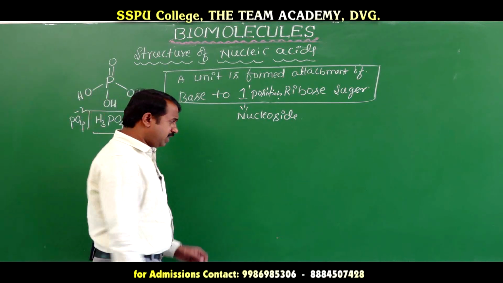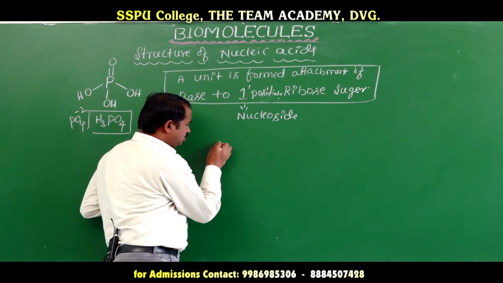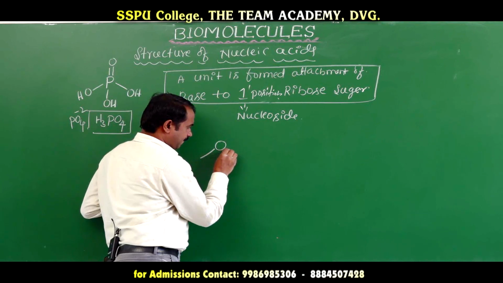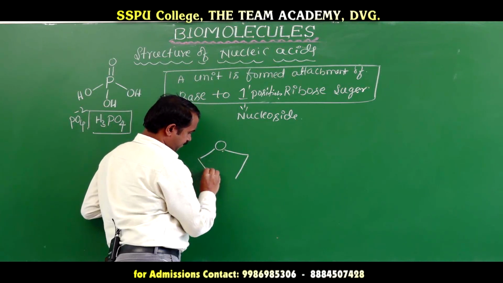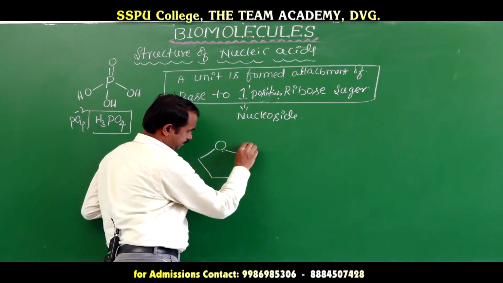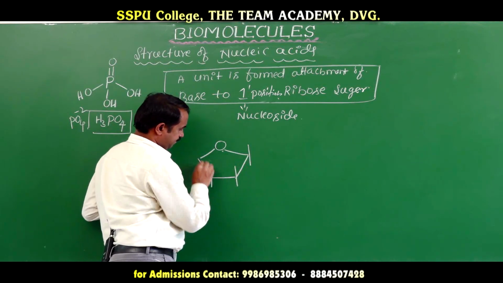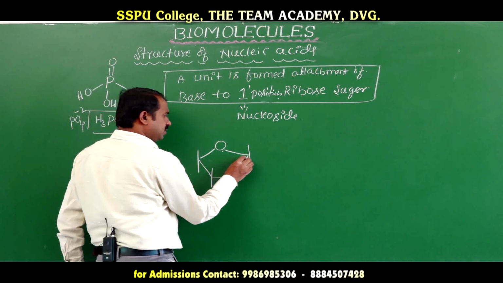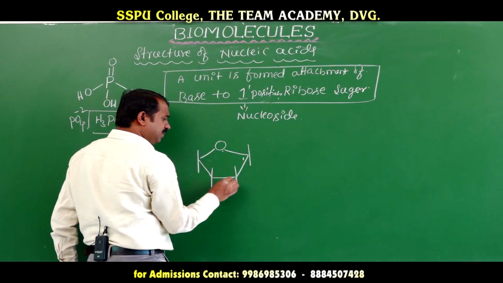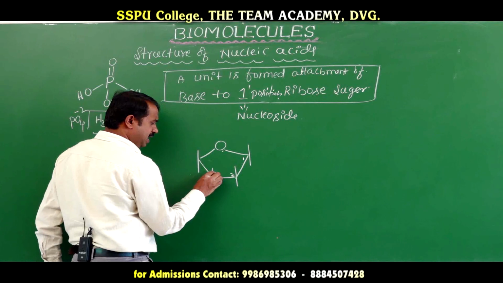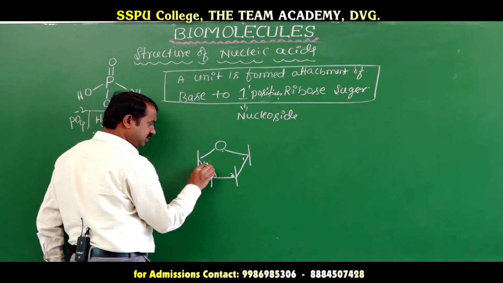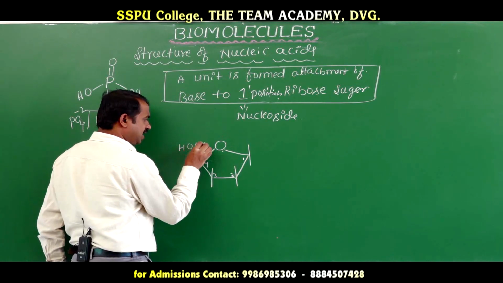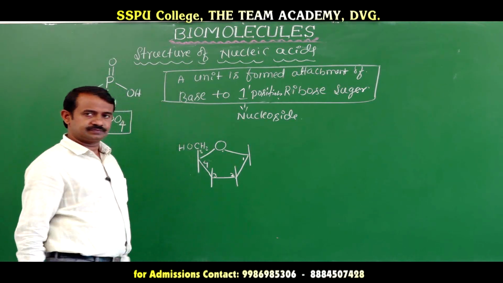Go for one by one. Suppose pentose sugar. Here the C1 carbon, C2 carbon, C3 carbon, C4 carbon and C5 carbon.